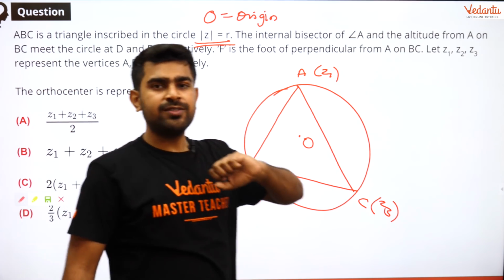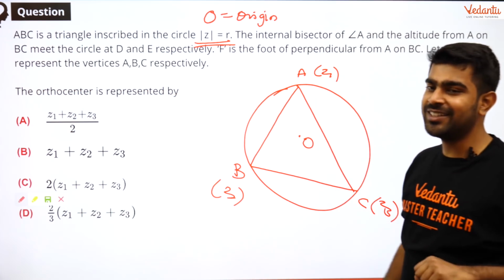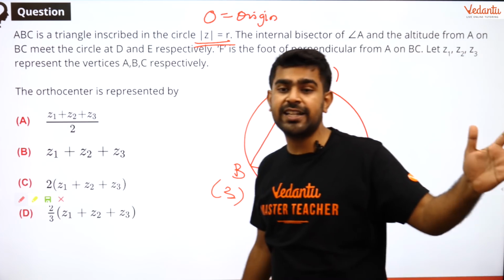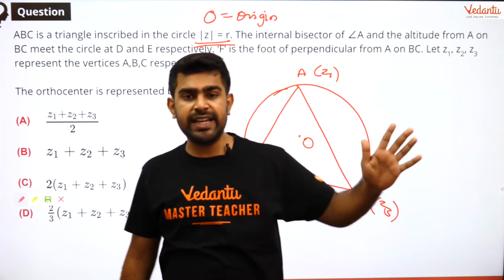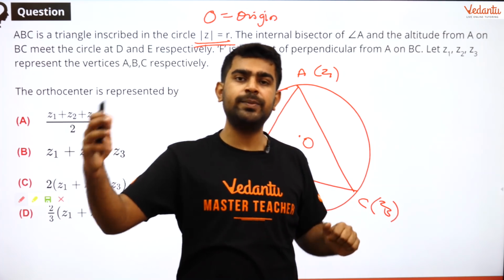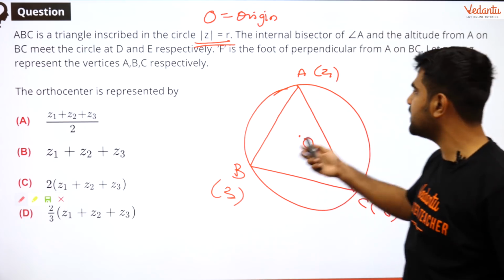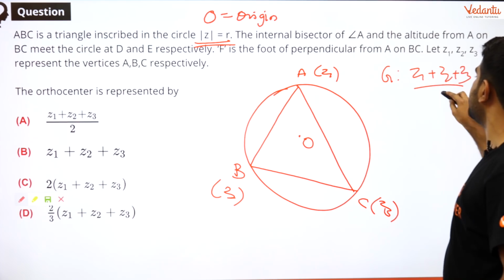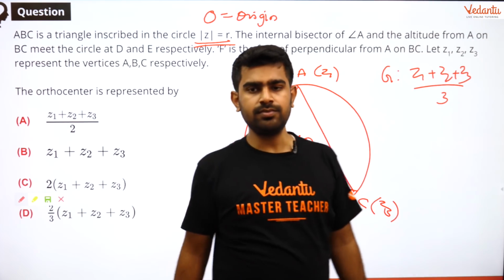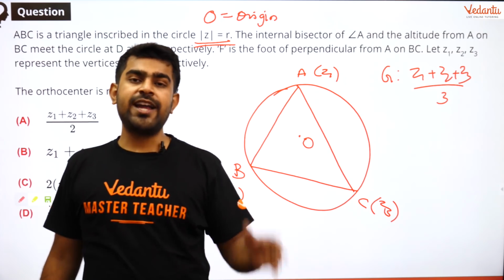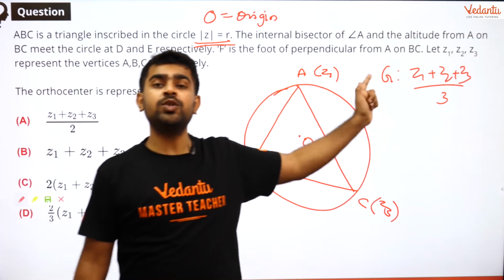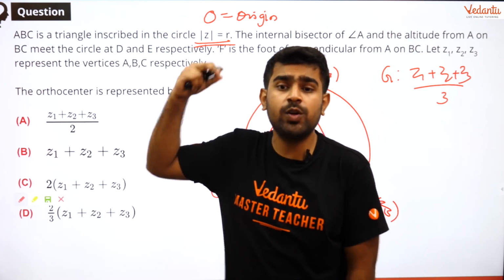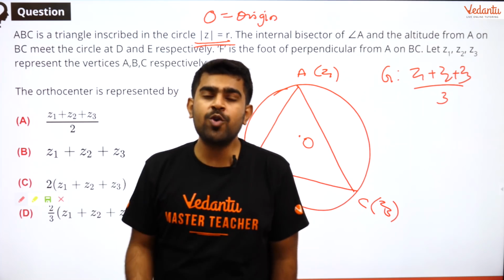Is my centroid known? Can you guys tell me whether centroid is known or not? Centroid is definitely known because, just like in coordinate geometry, the centroid of a triangle is (x1 plus x2 plus x3 by 3, y1 plus y2 plus y3 by 3). In complex numbers, centroid is nothing but z1 plus z2 plus z3 by 3. That's it. So I know my centroid because z1, z2, z3 are given to me. And do the answers contain z1, z2, z3? They contain only z1, z2, z3. So I am going in the right direction.